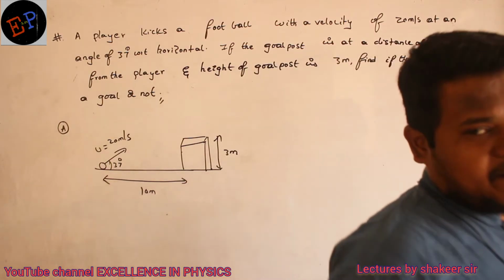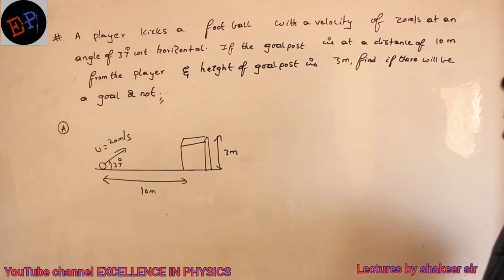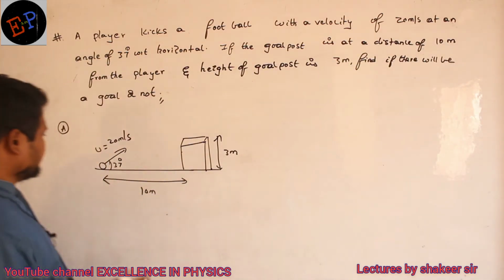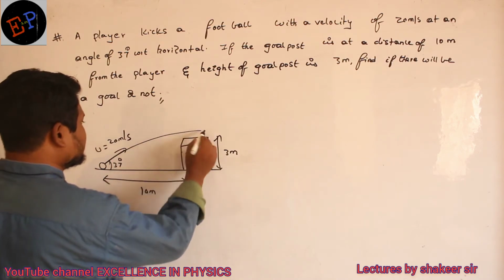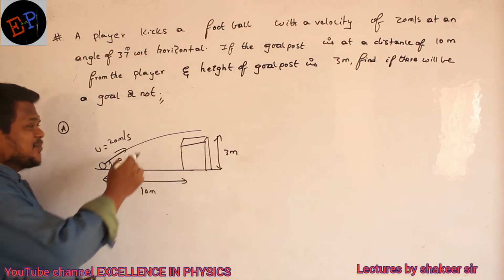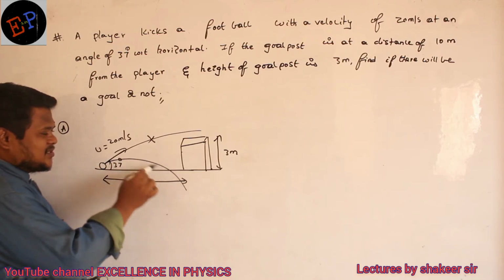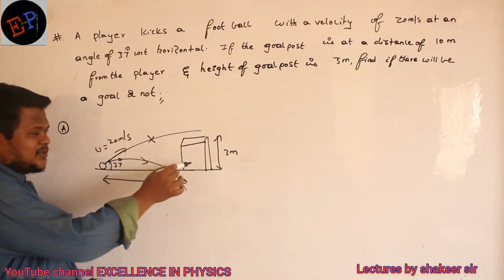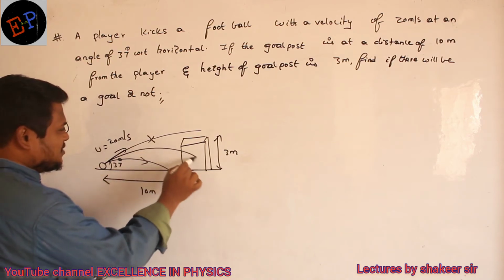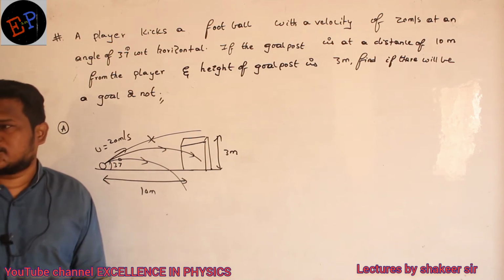Clear? How can I do? Anybody? In which condition will there be a goal? For example, if this ball goes above this goal post, can I say there is a goal? There is no goal. He is a very bad player. Similarly, if this ball goes like this, can I say there is a goal? No. The keeper will hold this ball. So the only method is this one should enter into this goal post directly. Then only there can be a goal.